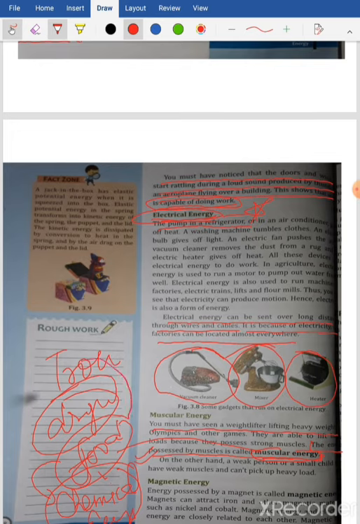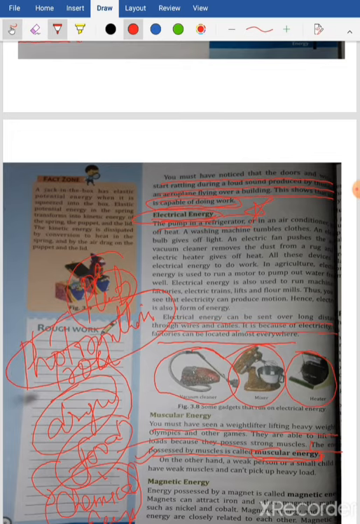So this wheat and rice is produced by plants. How? By the process of photosynthesis. So by the process of photosynthesis, plants are preparing food.